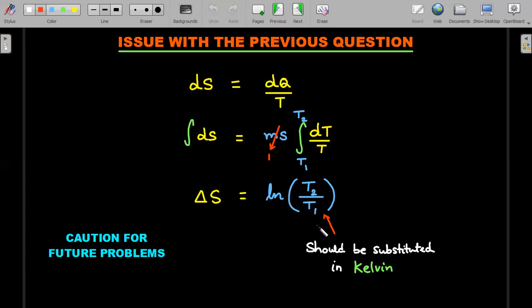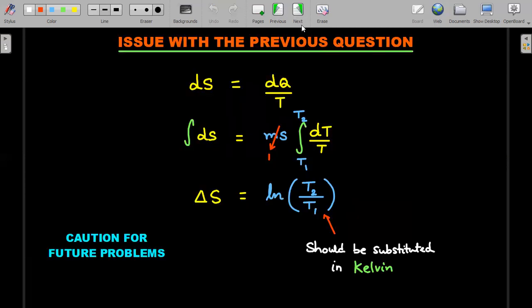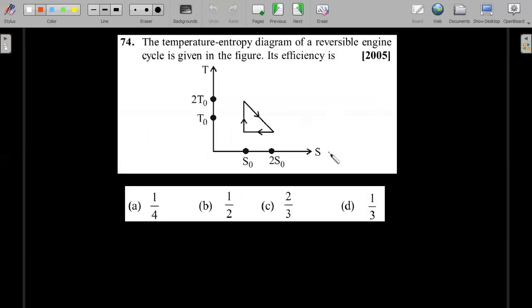My issue with this is that the T2 by T1 that you take are absolute temperatures and should have been substituted in Kelvin. 200 divided by 100 is not 2, because you have to do 200 plus 273 and 100 plus 273. This is a caution for future problems. I do understand that if I were the student in the exam, I would have gone for D and come out. It tells you the rational way, but on face value, it is definitely not the correct answer. Okay, right? So please make sure, they can challenge you on this in a future question.